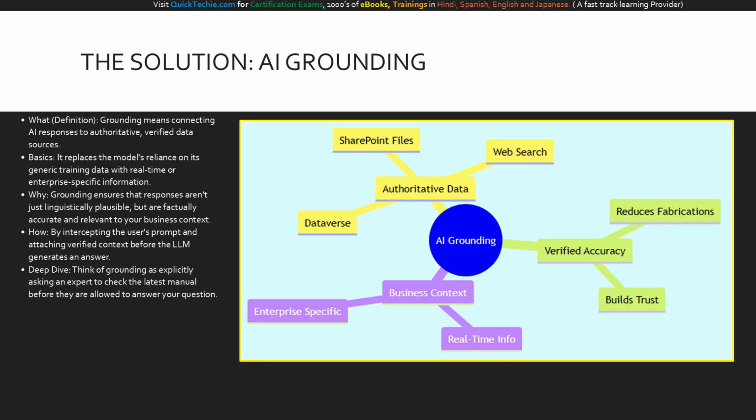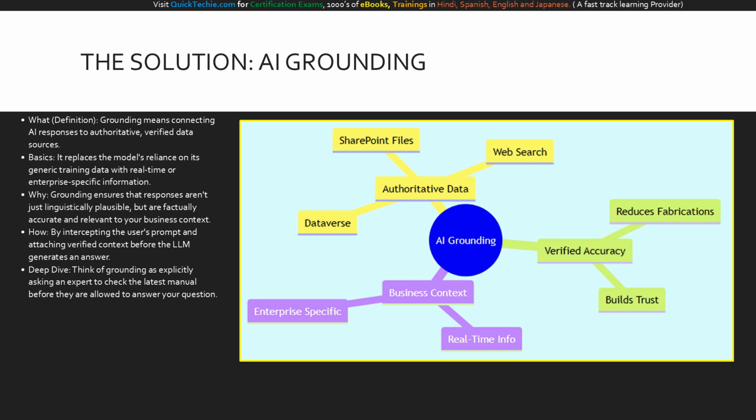To force the AI down that trusted path, we use a concept called grounding. What exactly is grounding? By definition, grounding means securely connecting AI responses to authoritative, verified data sources. The basics involve shifting the AI's reliance away from its generic, outdated training data and pointing it directly toward your real-time, enterprise-specific information. Why is this mandatory for enterprise AI? Because it ensures that the AI's responses aren't just plausible-sounding sentences. They are factually accurate and highly relevant to your exact business context.